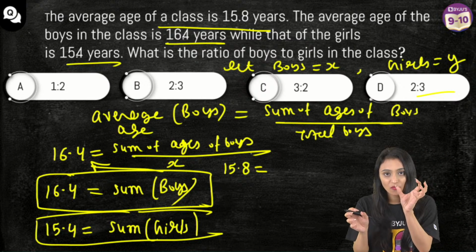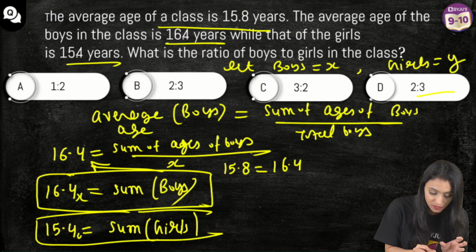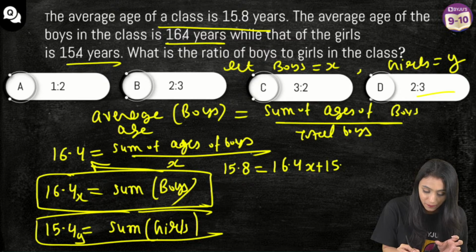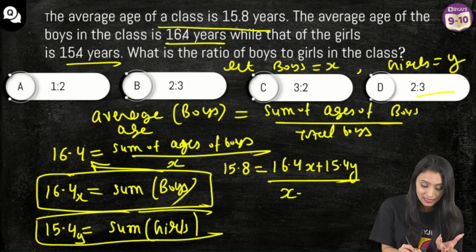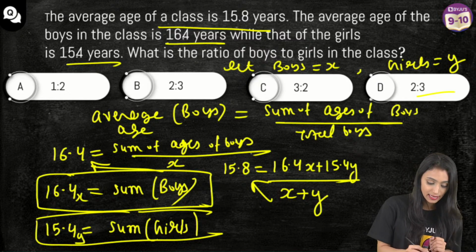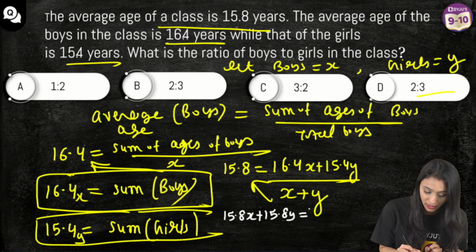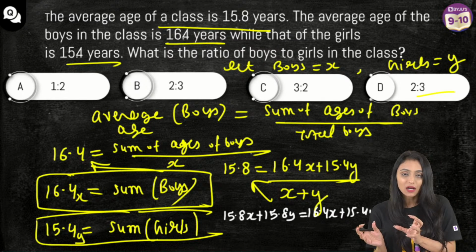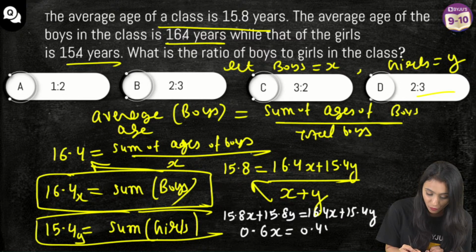That would be equal to the sum of ages of all the boys, that is 16.4x, plus 15.4y, right? Because this was cross multiplied upon the total strength of the class, that comprises all boys and girls, x plus y. Now let's cross multiply this. We will have 15.8x plus 15.8y. If you have confusion in any of the steps, please mention that in the chat. 16.4x plus 15.4y, right? Let's take the terms with x on one side, y on one side. You will get 0.6x equal to 0.4y.